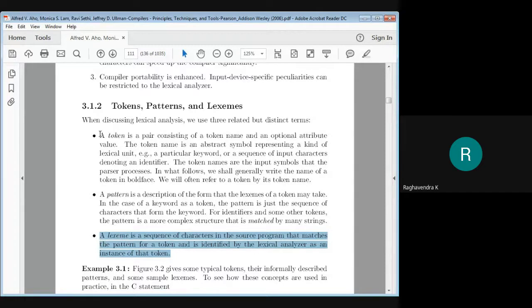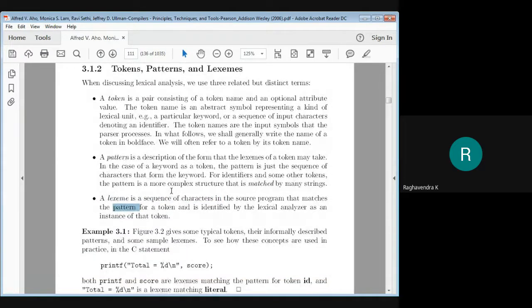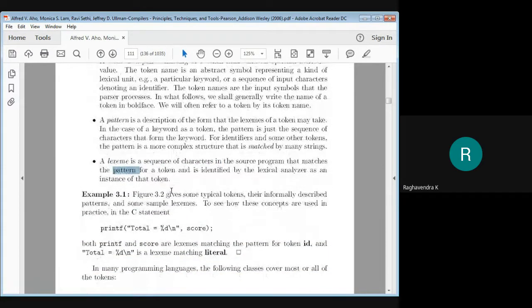Remember the definition. A token is a pair with a name and an attribute. A pattern is a description; it describes how exactly a lexeme is going to be. A lexeme is nothing but a sequence of characters that matches the pattern. So let us, for example, look at this statement: printf("Total = %d\n", score).